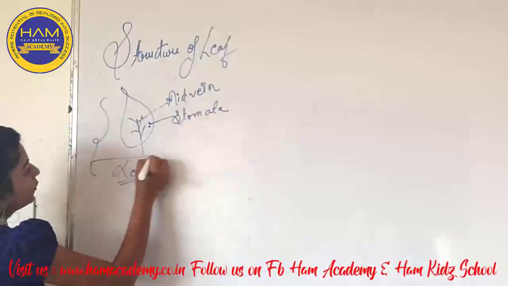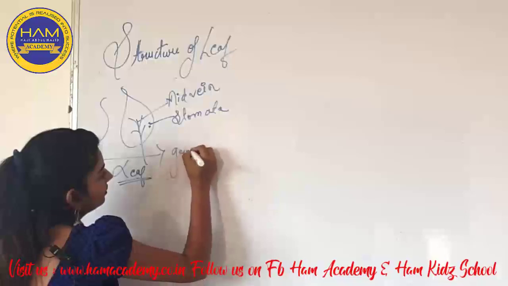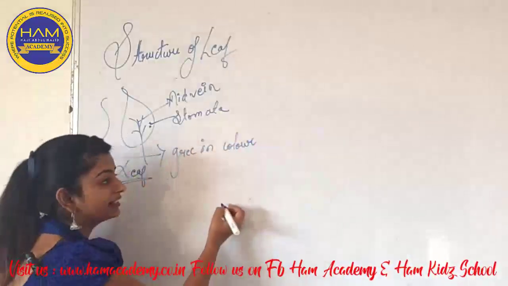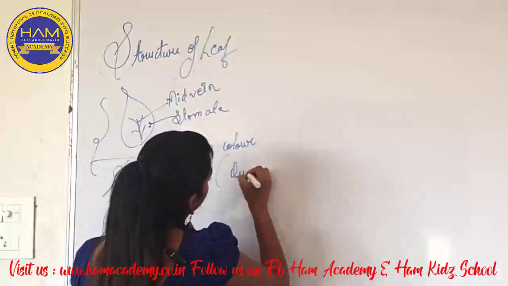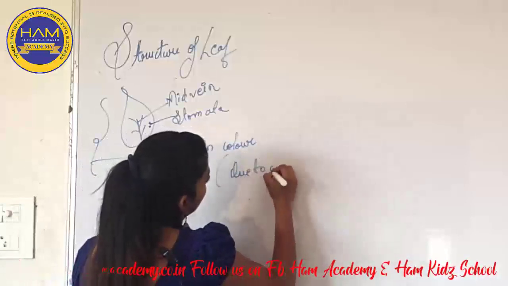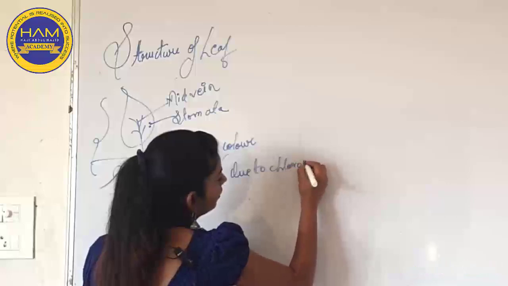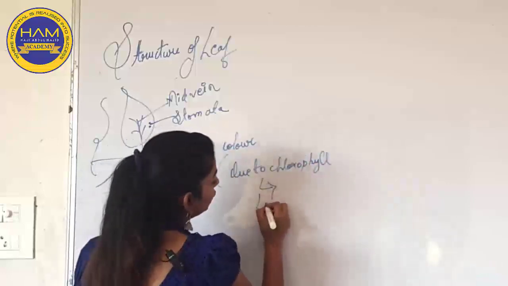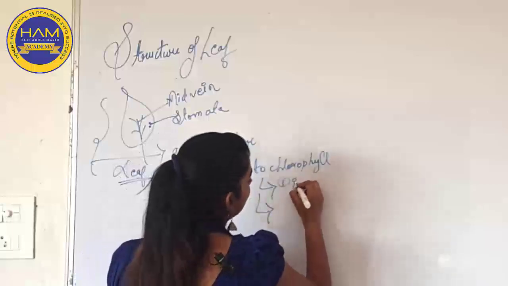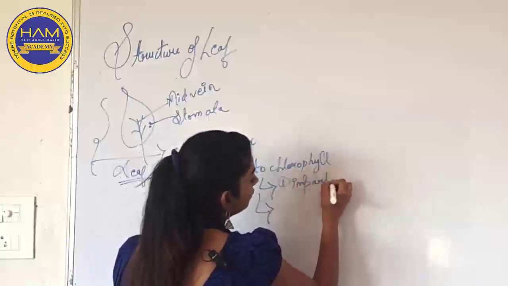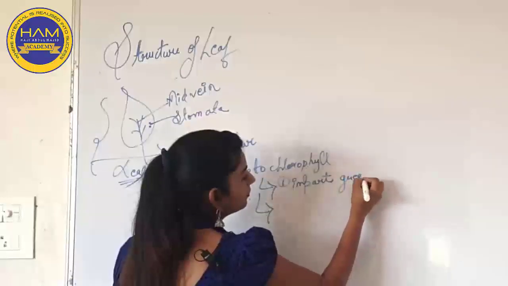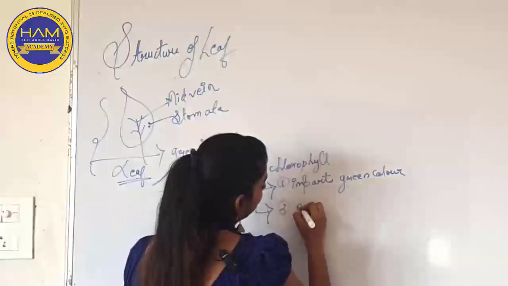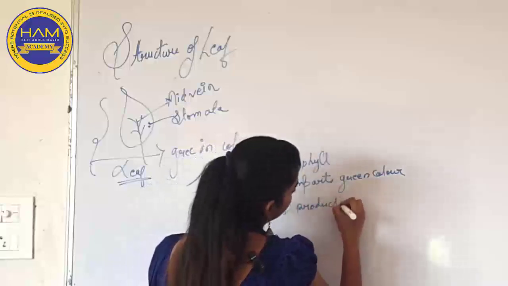Leaves are mostly green in color due to the presence of chlorophyll. So we can say the chlorophyll serves two purposes. First, it imparts green color to the leaf, and secondly, it helps in the production of food.